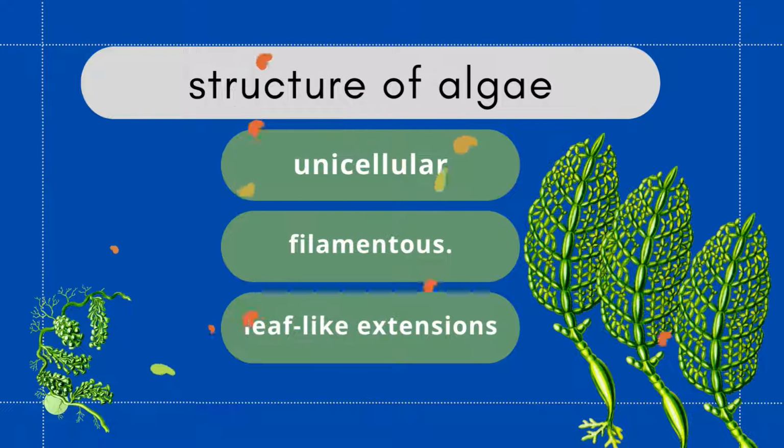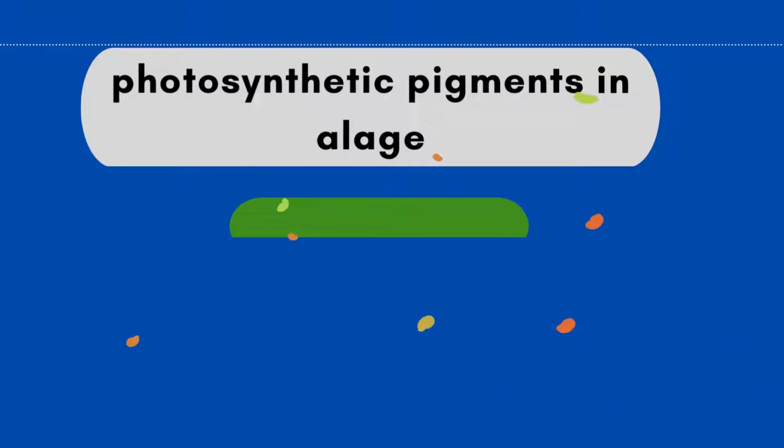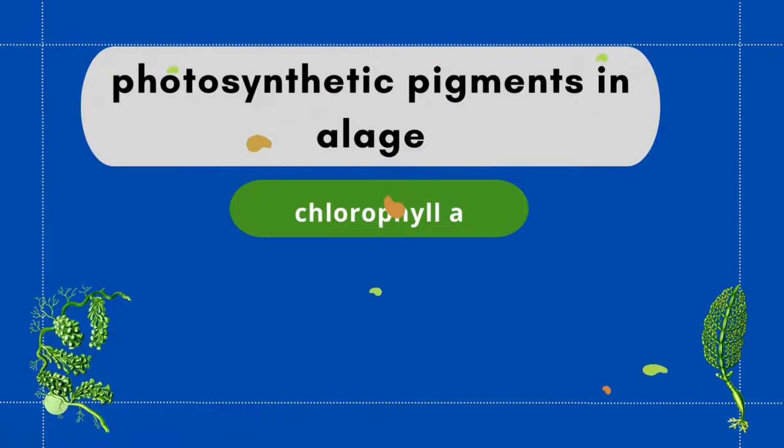So, the algae are unicellular or filamentous or have leaf-like extensions. These structures are present in algae. The body of algae is thallus. What is thallus? A body which is not differentiated into true root, stem, and leaf is called thallus.